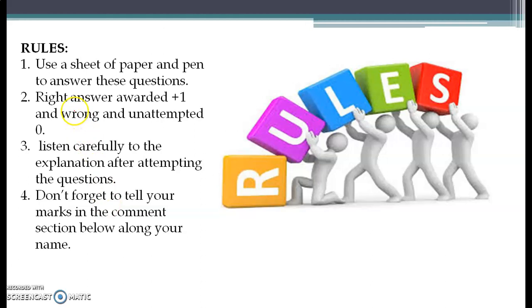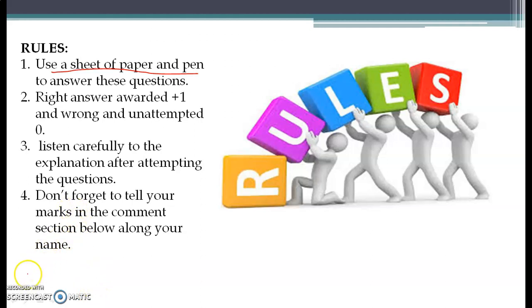Before we begin, we have to follow certain rules: use a sheet of paper and pen to answer these questions, and if you have done it right, give yourself +1. If you have done it wrong or unattempted any question, then give yourself a 0. Children, listen very carefully to the explanation after attempting the question. Note down the most relevant one if you feel like, and don't forget to tell your marks in the comment section below along with your name.